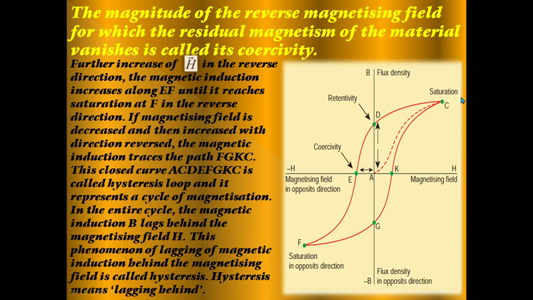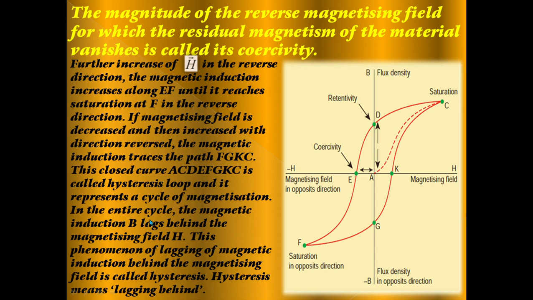This closed curve ACEFGKC is called the hysteresis loop, and it represents a cycle of magnetization.